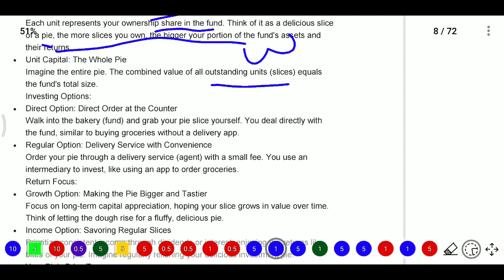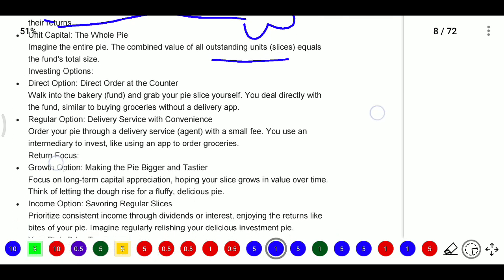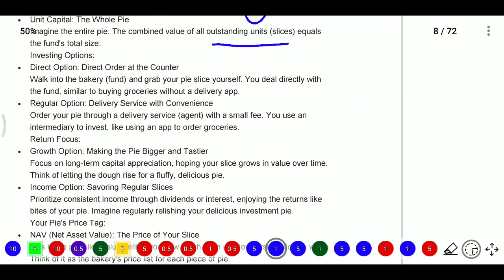And after that, regular options will be there. Here it is delivery services with convenience. So order your cake through a delivery service. Some agent person will be there, and the agent person will charge some fee also. So here the intermediaries will be there, and you need to give some fee to that person. This is regular options. In a direct option, though there is no middle person, you may buy any unit at any time. But in regular options, you need to have some middle person, so you need to pay some fee also to that middle person.